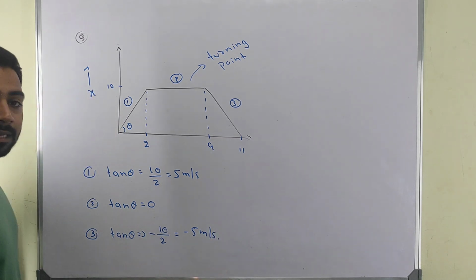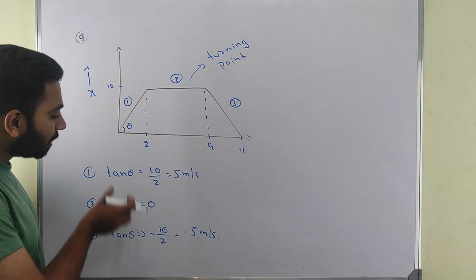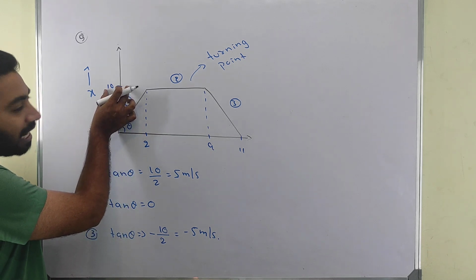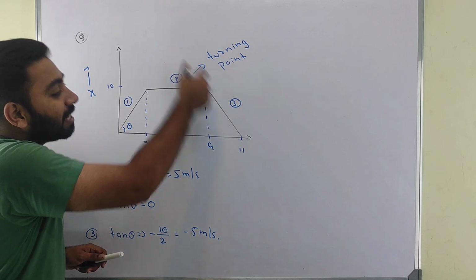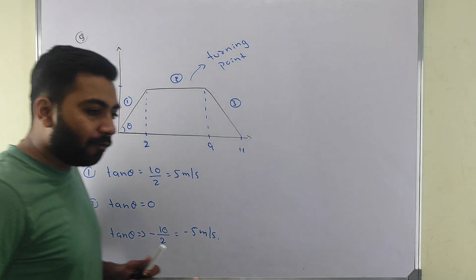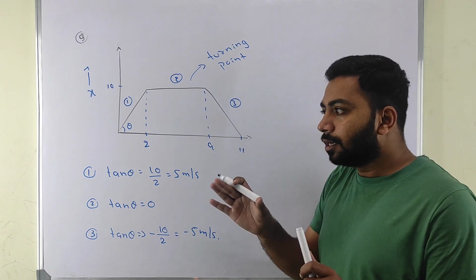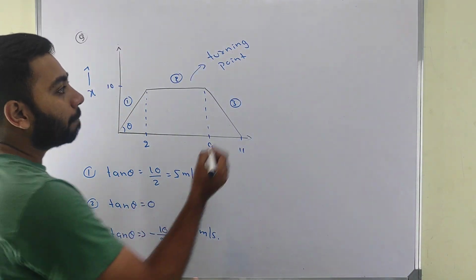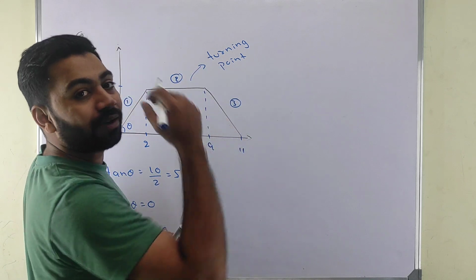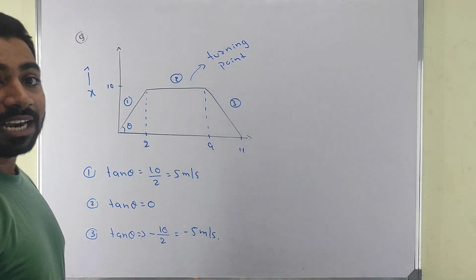Sir, we didn't understand anything. See, it is like this: a particle is traveling till 10 meters and it is stopping. Again it is returning. Like I said, here I walked, I stopped here for some time, I turned, I returned back. Okay, this is what is happening. So here my question will be, what is average velocity? And average speed.